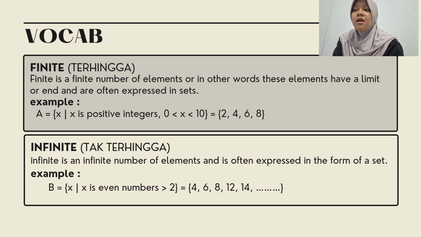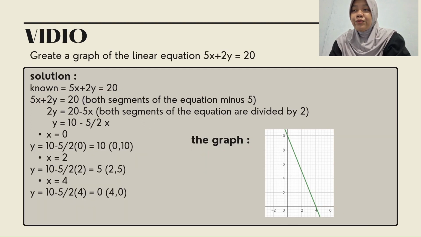For the set B, we don't know the end, so the set B is just more than 2.